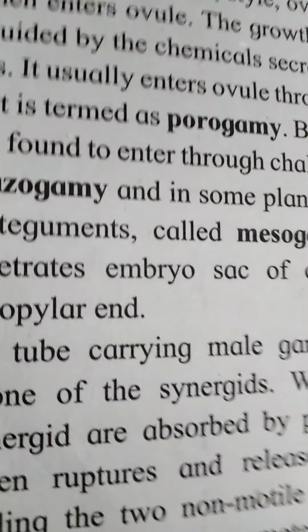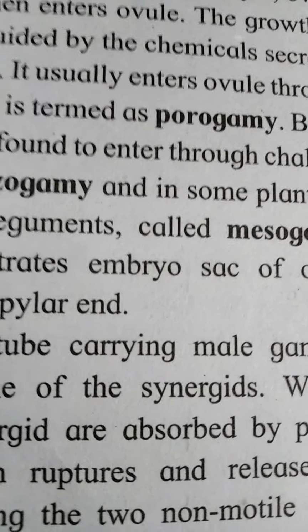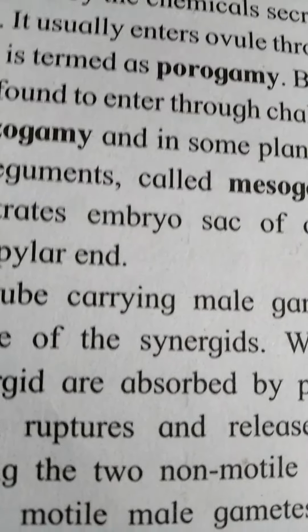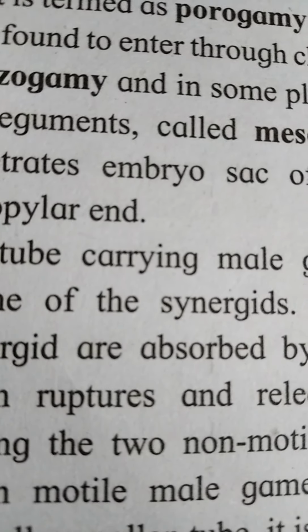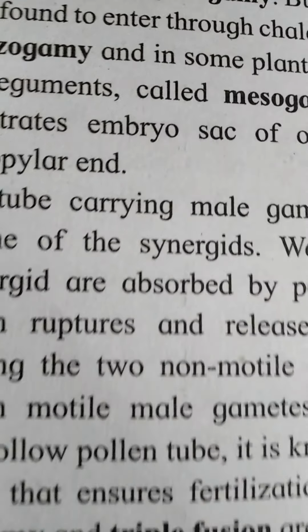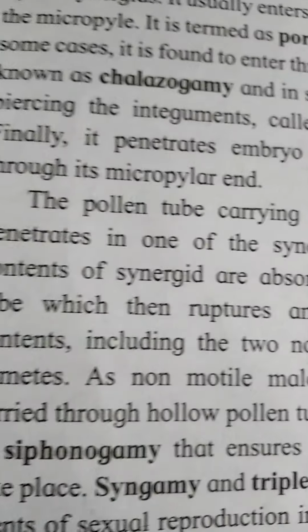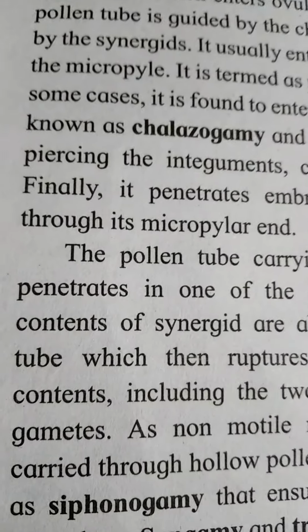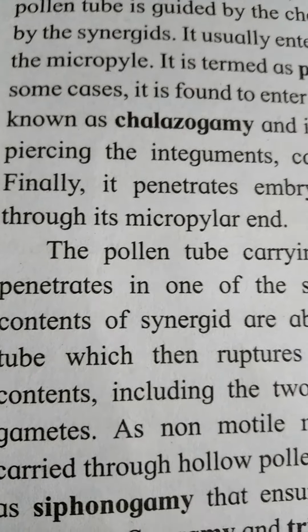This process takes place with the help of pollen tube, because as we know, male gametes are non-motile and haploid, so it requires pollen tube. So this process is called siphonogamy. Siphon means tube.